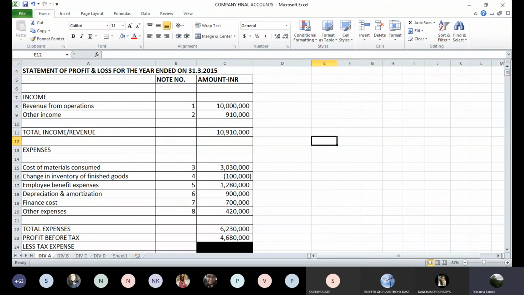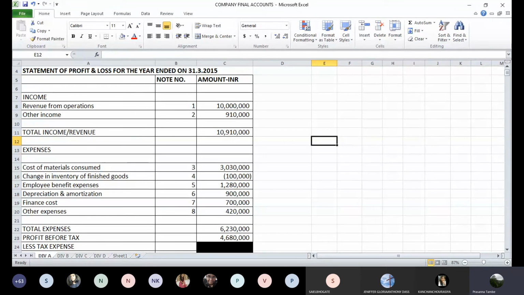Finance cost, interest on loan, interest on debentures, that total is 7 lakhs. And other expenses, audit fees, rent, electricity, and repairs, etc. All of them put together are 4 lakhs 20,000. So once you complete the notes, then the total amounts will be reflected in your main profit and loss account. Okay, and then we have to take the total of these expenses.